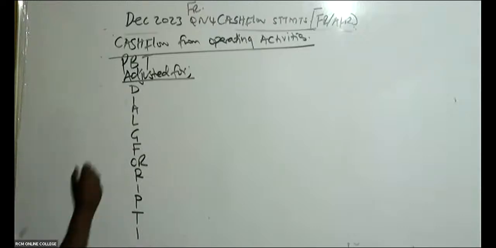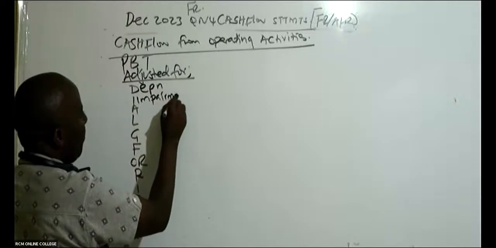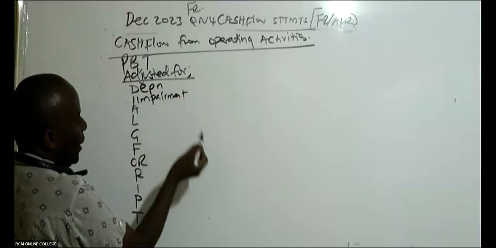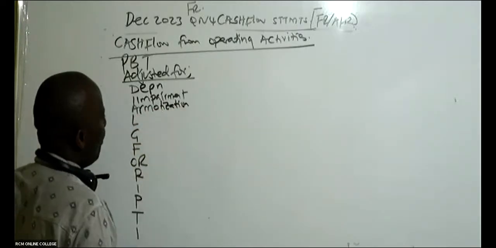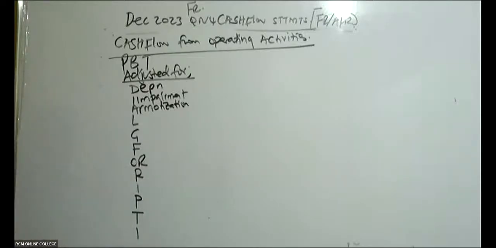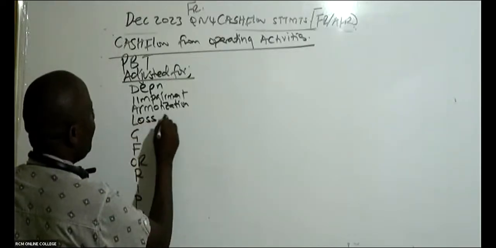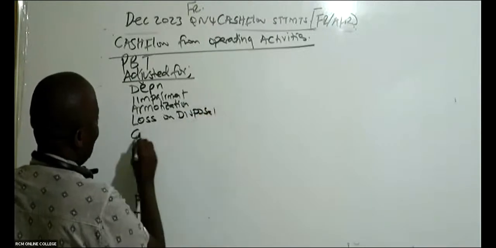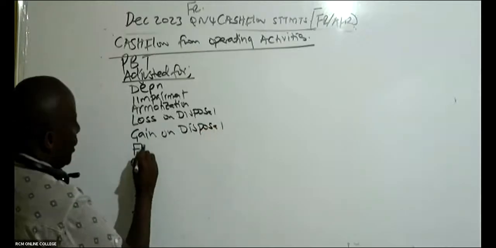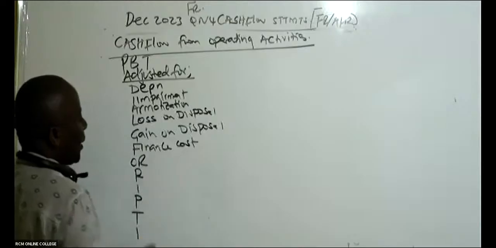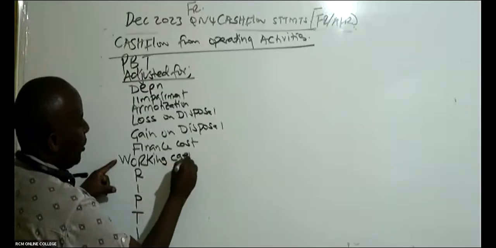All right. So this D stands for depreciation. We have impairment of intangible assets. We have here amortization, rather impairment of assets, amortization. We have here loss on disposal, gain on disposal when you dispose assets. All right. This is the finance cost. This stands for working capital. You write here, working capital changes.